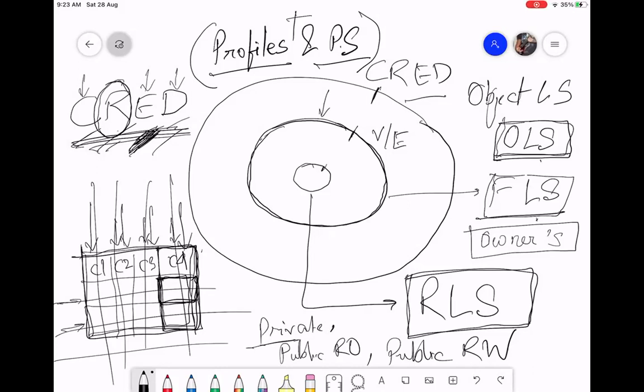So everybody can see everybody's record, but only the owner can edit their own records if they have edit permissions. That is important. Otherwise, everybody will be read only. Third is public read write. That means there is no restriction. Everybody can see everybody's record, and everybody can edit everybody's record. No security at all. Any question till now? Record level security is assigned using a thing called OWD, org wide defaults.